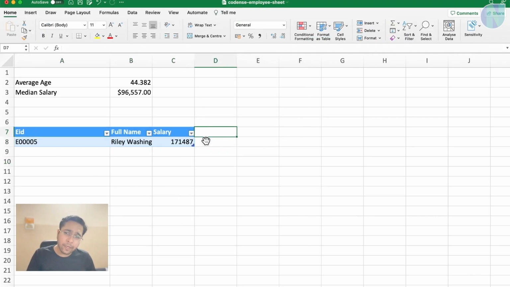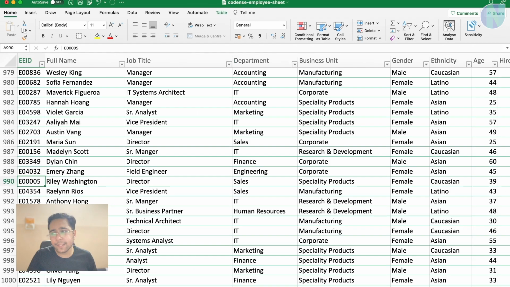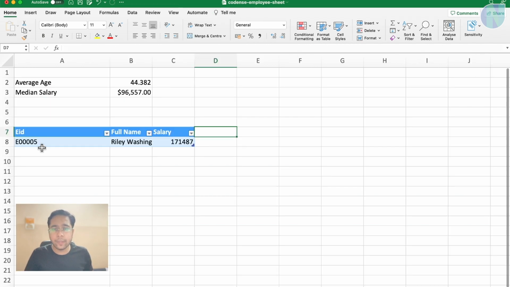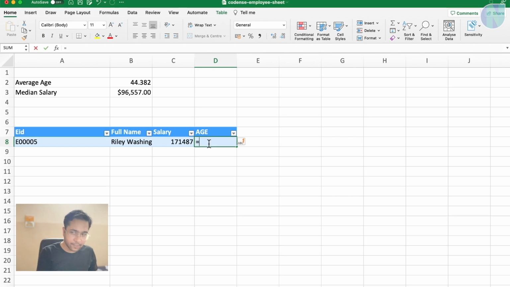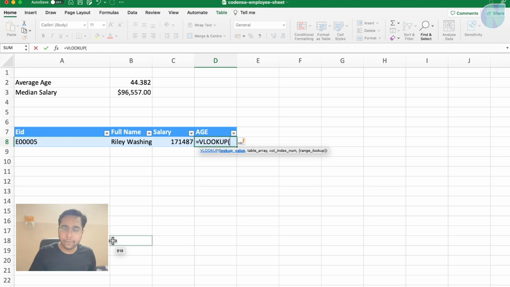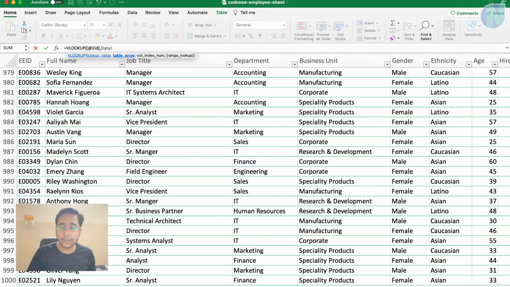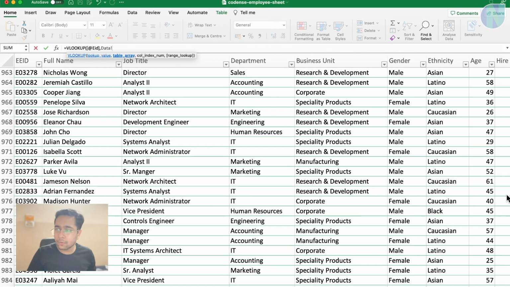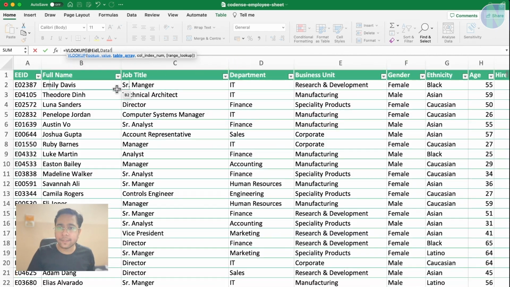Yes. Similarly, you can add more columns. Suppose you want age as well. So how do we do that? Let's see one more example here. Age is which column? 1, 2, 3, 4, 5, 6, 7, 8. So it is the 8th column here. So we will go here and take this age value and I will say equals VLOOKUP, and we will say lookup value. Then we will say table array, where we need to select the table. So I will go again to the top and select this complete table.